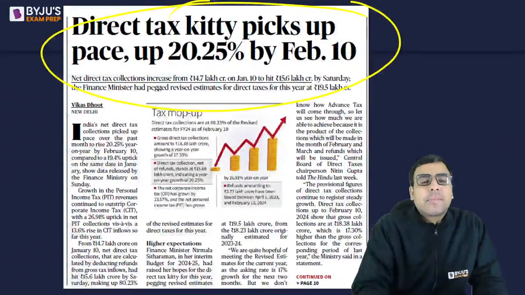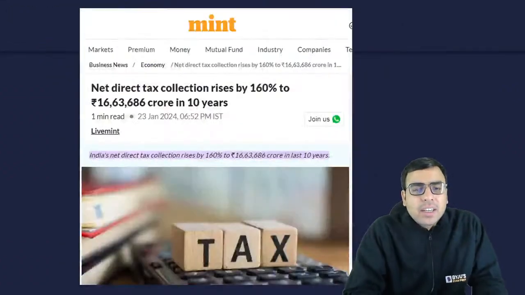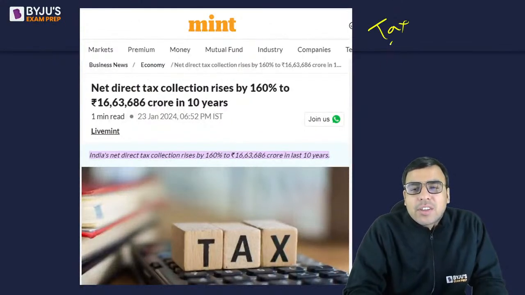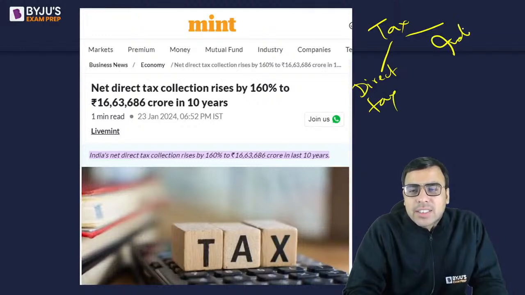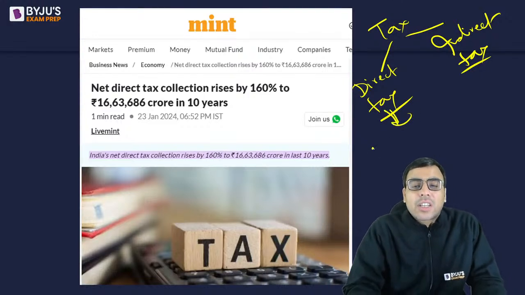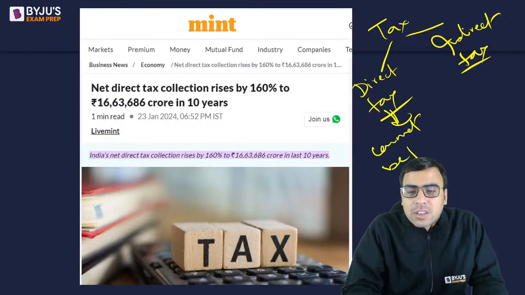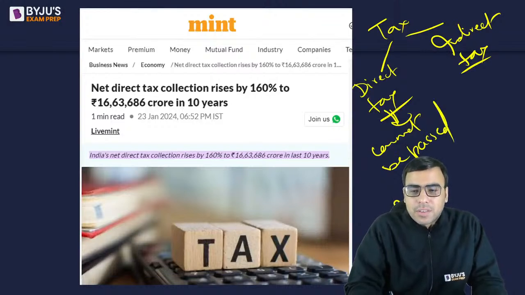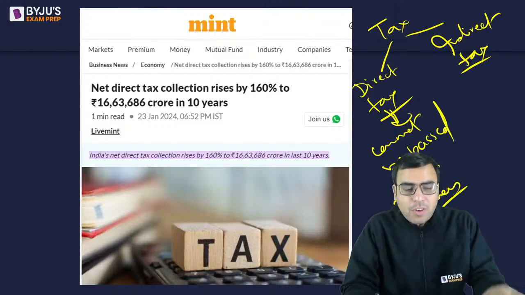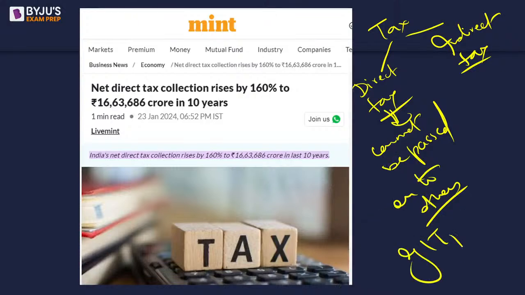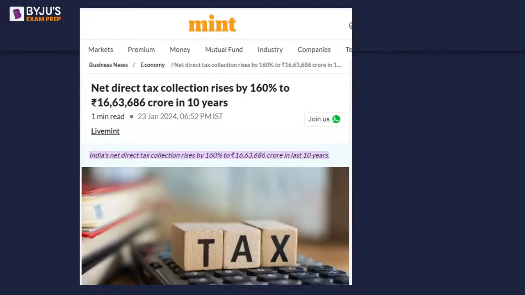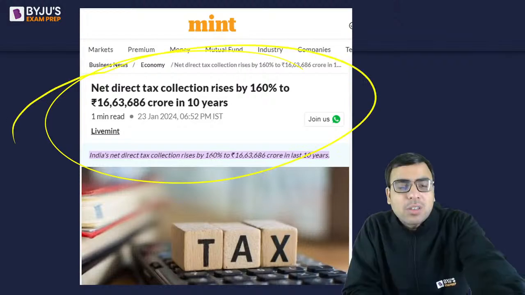Direct tax kitty picks up pace, 20.25% by February 10. So there are two types of tax. One is called direct tax and another one is called indirect tax. As far as direct tax is concerned, it is directly collected. This cannot be passed on to others. For example, direct tax can be income tax and corporate tax. Indirect tax, which is GST, VAT, these all are considered indirect tax. So net direct tax collection rises by 160% to this much amount.